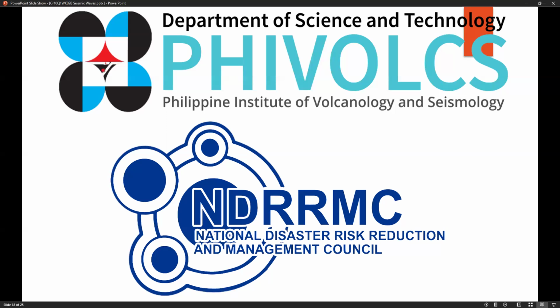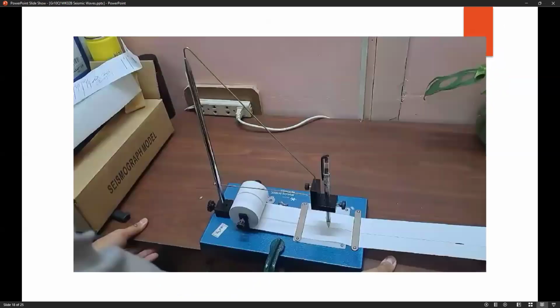Now, these three local agencies may be having this instrument. What you see right now on the screen is just a model or a demonstration which is only applicable inside the classroom. The version that they have is probably high-tech and more state-of-the-art. What you can see here is the seismograph. Let me play the demonstration video that we had inside our faculty room.